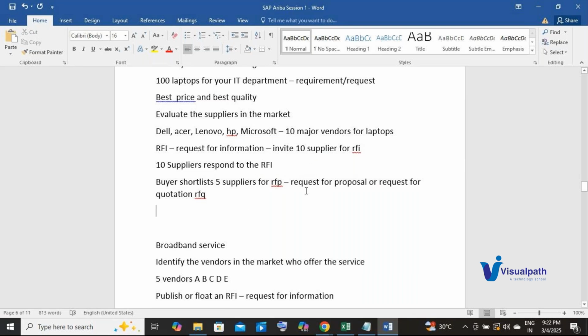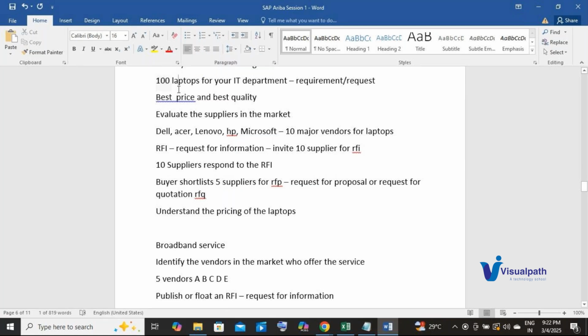Now here in RFP or RFQ, I am going to understand the pricing of the laptops. Okay, so as the name says, request for proposal or request for quotation, I'm seeking their quotes for the 100 laptops.